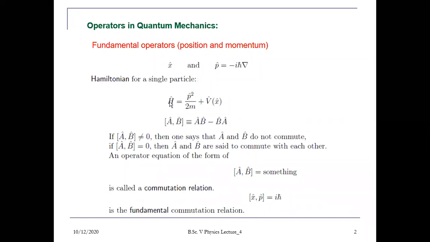So the Hamiltonian operator is given by the sum of the kinetic energy operator, which is p square by 2m, so its operator value will be p cap square by 2m, plus potential energy V cap x, where V is your potential energy. And since the operator value of potential is itself